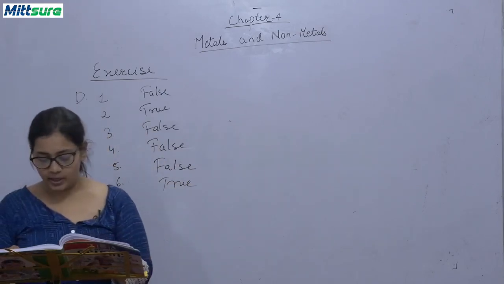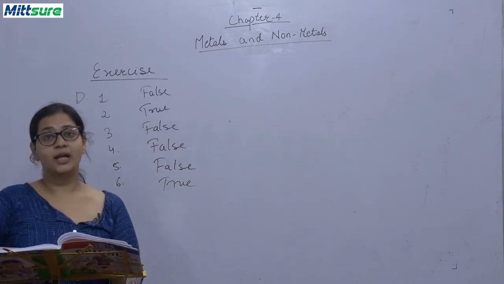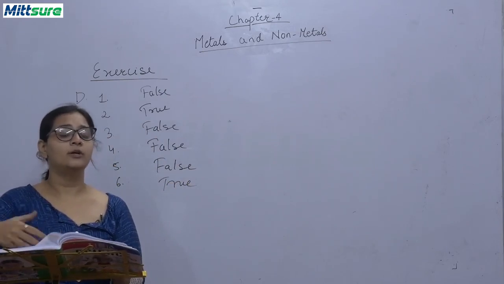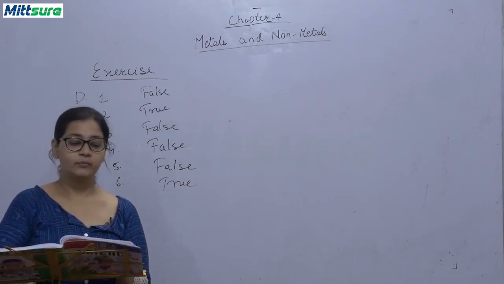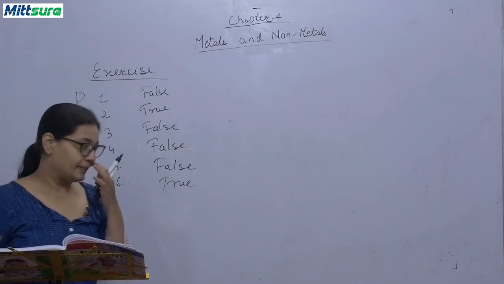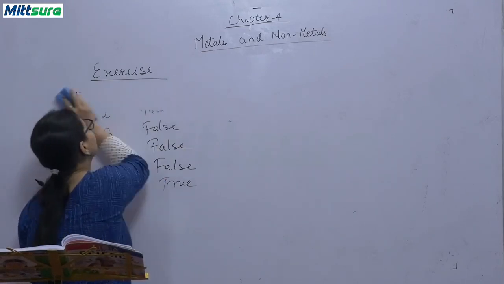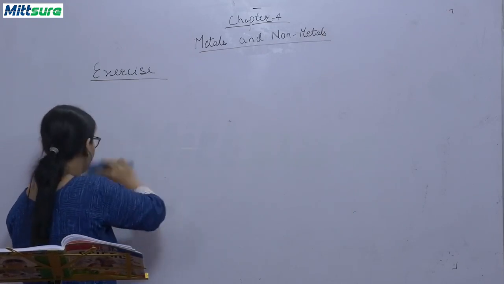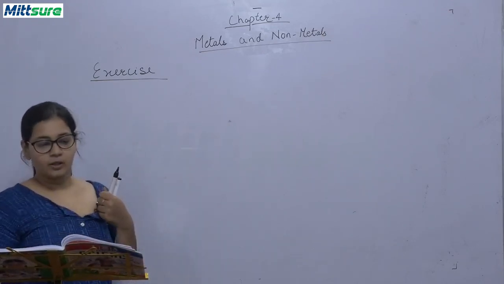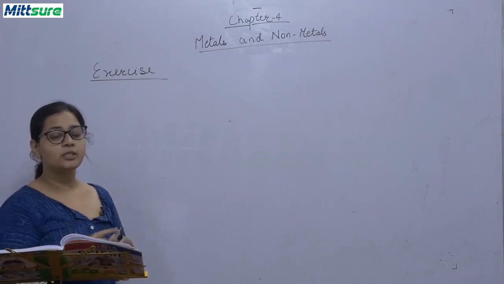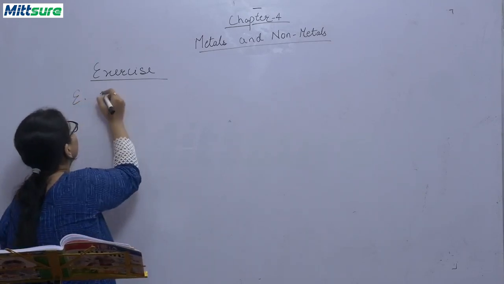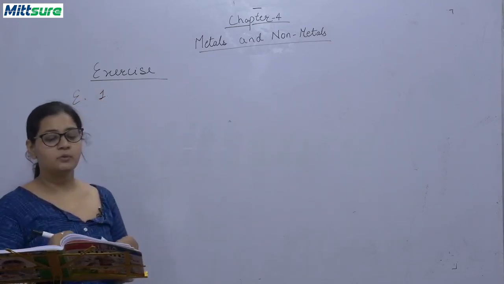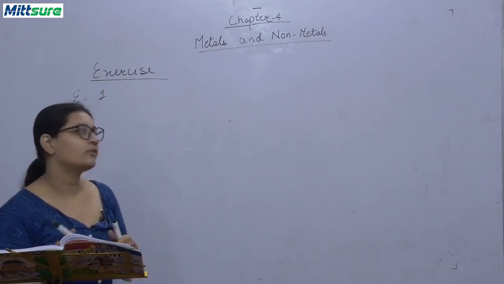Please note down. Now we will be doing the E question. That is, write one word for the following. ठीक है? Let's start. Okay. Now, a material which is capable of conducting heat and electricity.